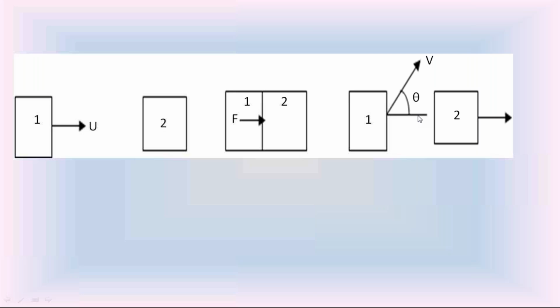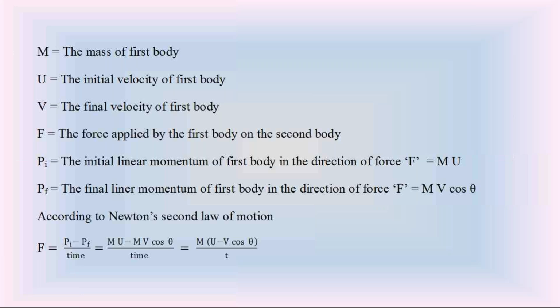Use that v cos theta to find the final linear momentum of this first body. So the final linear momentum of the first body in the direction of force F is the mass of the first body into v cos theta. Because the v cos theta velocity is in the direction of force F, take that as the final linear momentum of the first body in the direction of force F.